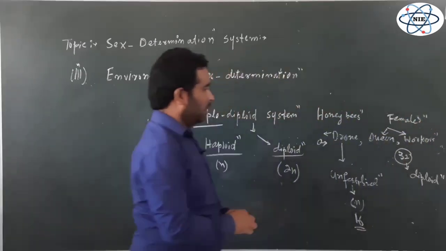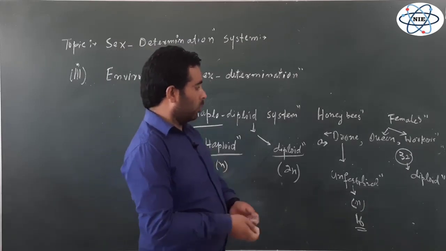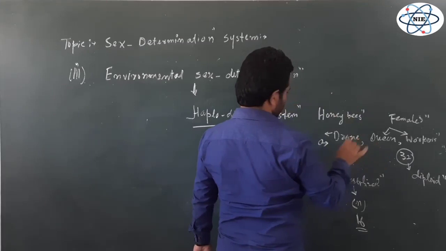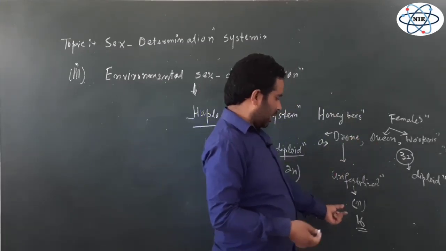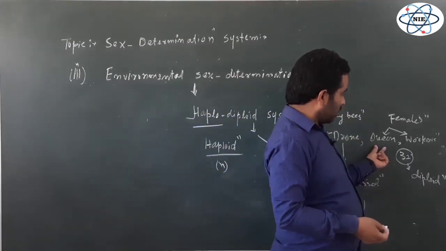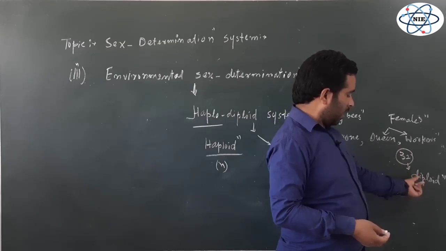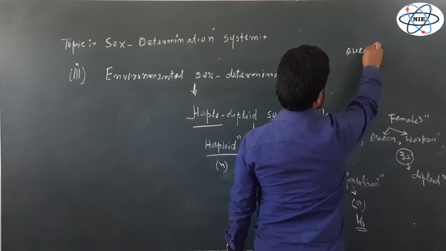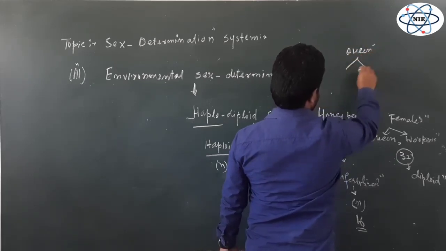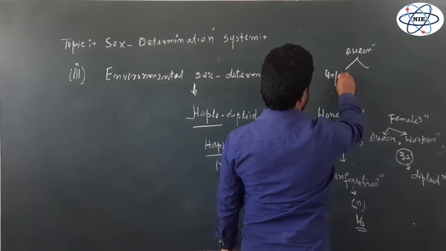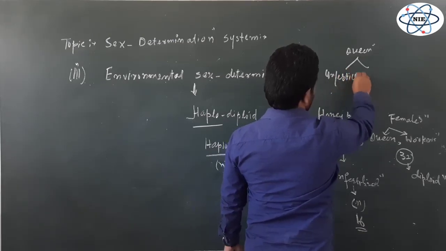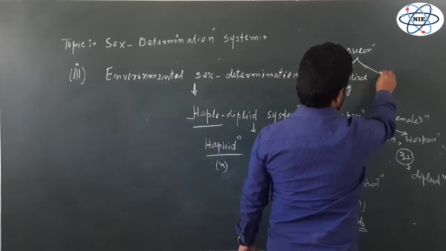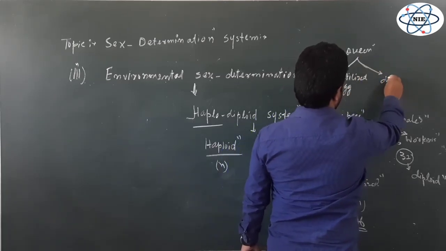Now here I would like to add one more thing. The eggs from which a drone develops are haploid eggs, and the eggs from which the queen and the workers develop are diploid eggs. But all the eggs are actually laid by a queen. The queen lays 2 types of eggs: unfertilized, haploid eggs, and fertilized eggs.